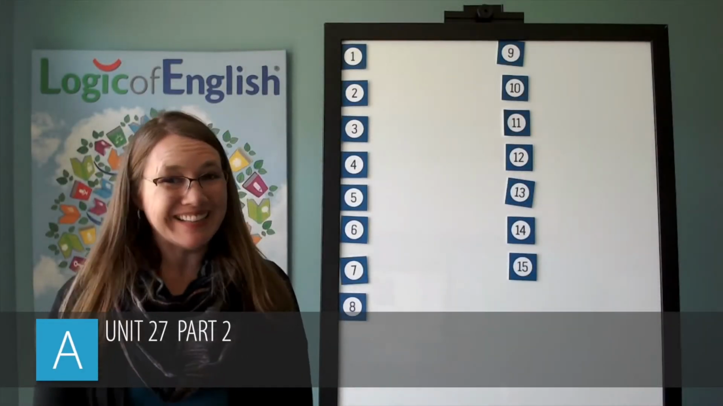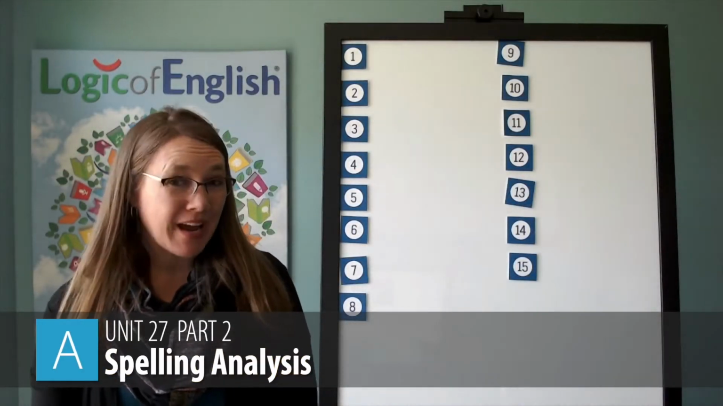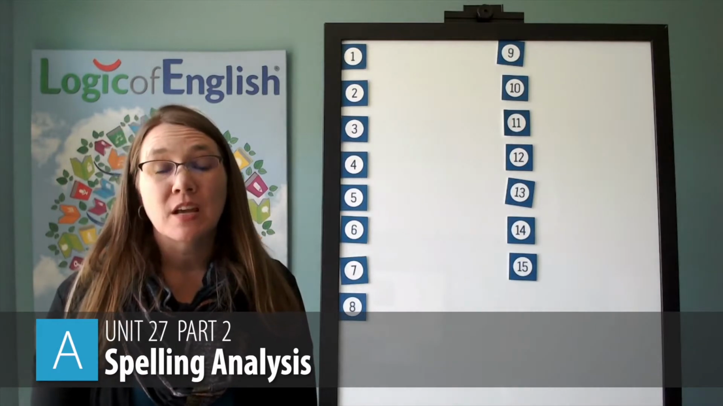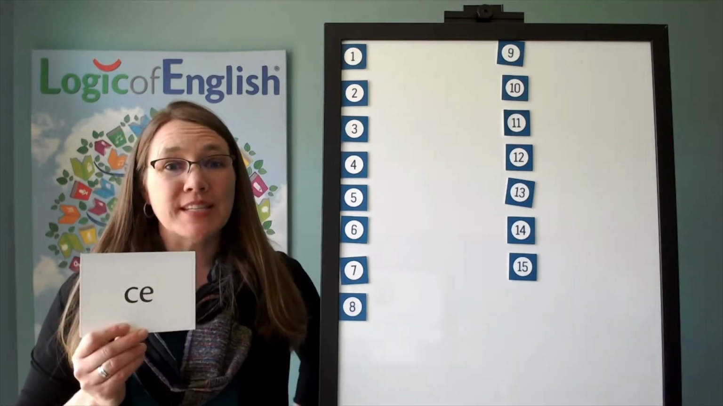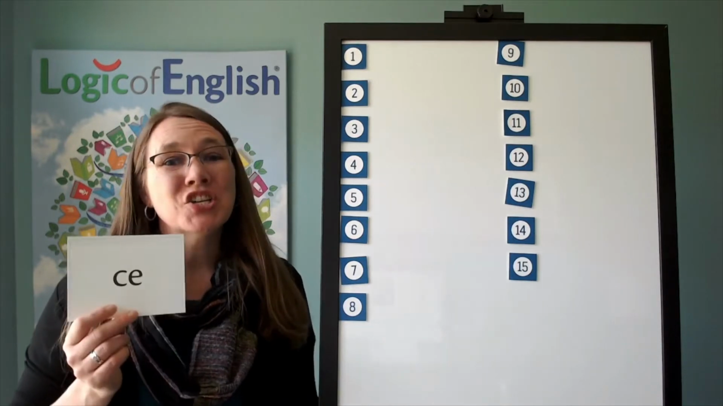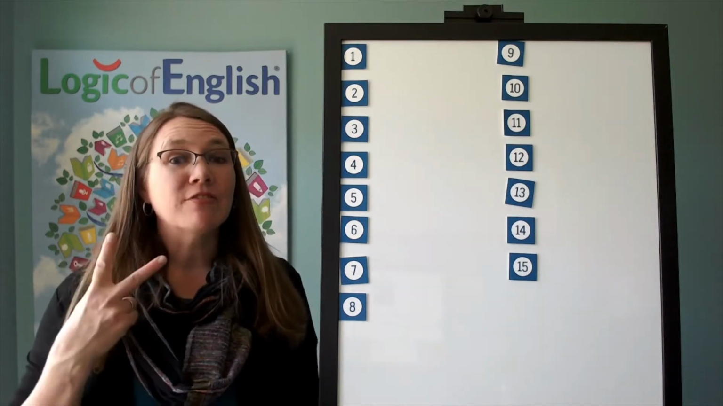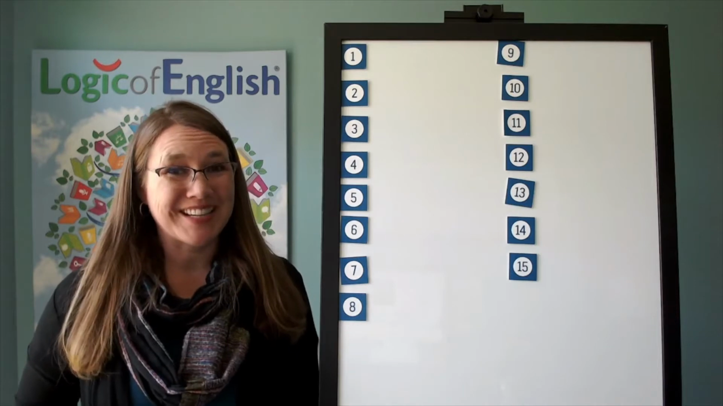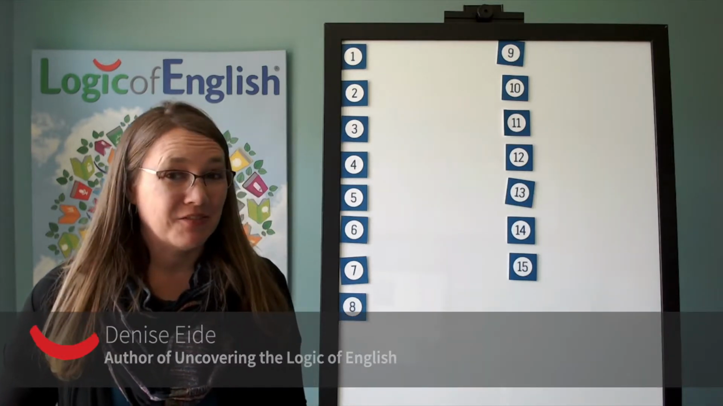It's time for spelling analysis. And today we have some very interesting words. First, we have a word that uses the advanced phonogram sh. Can you say this with me? Sh. Second, we have two words that are exceptions. So be listening for those.